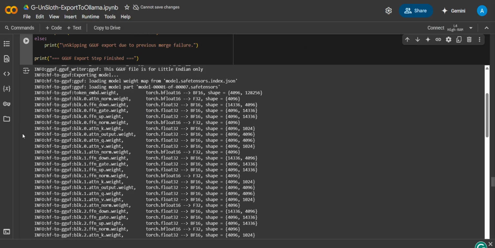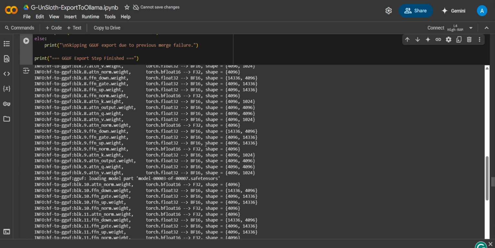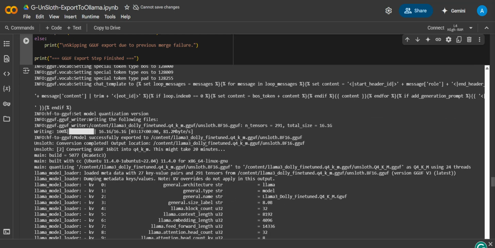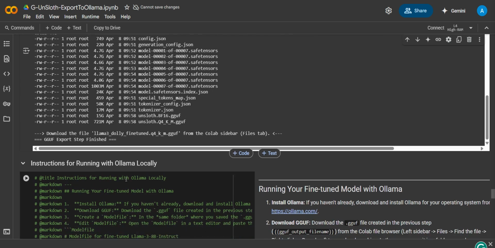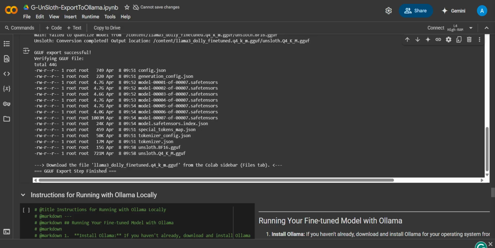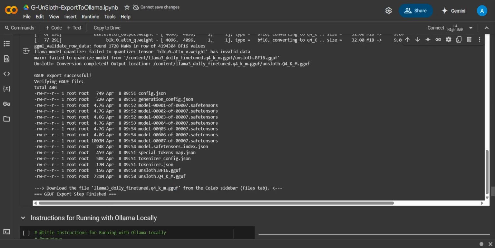So this is how the exporting is done. As you can see, the first thing is installation of Llama.cpp, and then converting the HF to GGUF, and then converting the GGUF to Q4_K_M. All of that is done, and the model is also saved. As you can see, it takes a long time for this. This is the file that I tried uploading to my GitHub, but I was not able to because of the file format. So this is the GGUF that I exported.